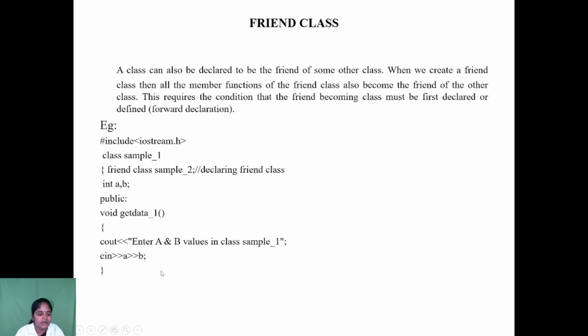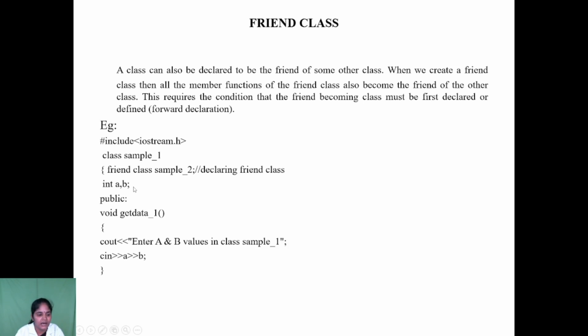This statement passes control to that function, where you enter the values of a and b for class Sample1. These a and b are private data members of Sample1.